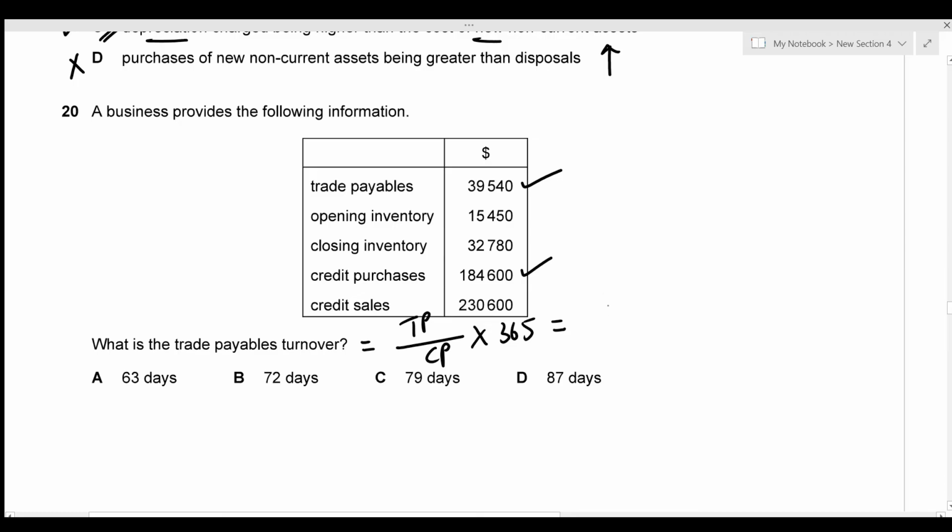So the trade payables is going to be 39,540, divided by credit purchases, which is 184,600, into 365. So this gives a value of 78.18, which can be rounded off to 79 days, given by option C.